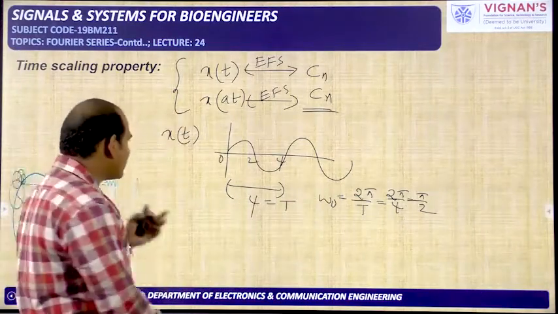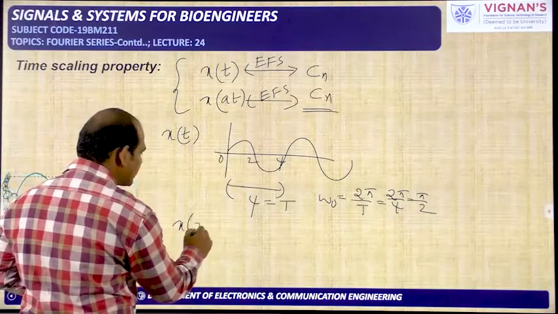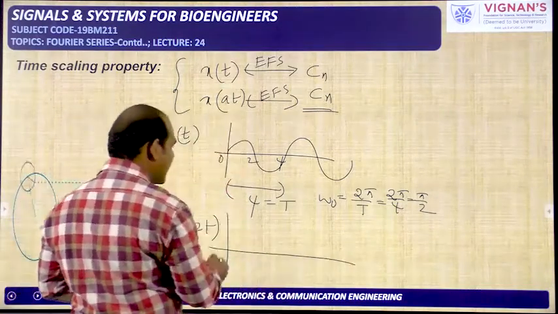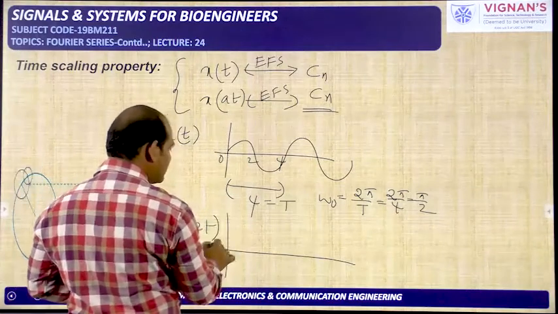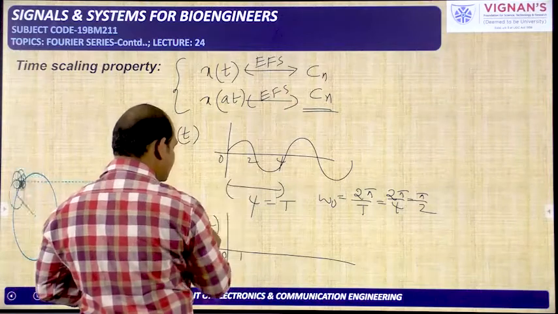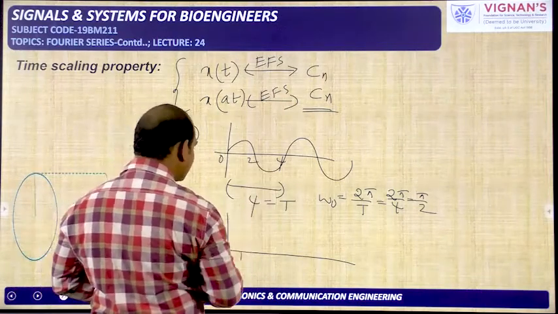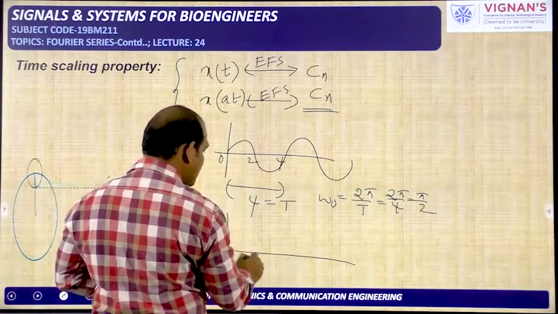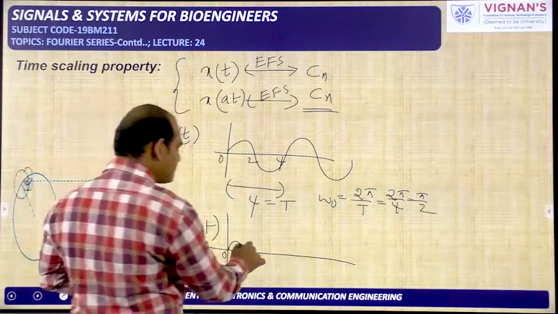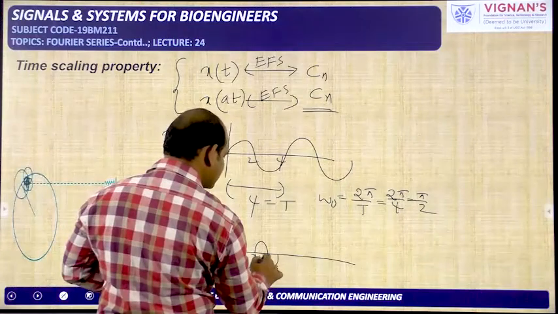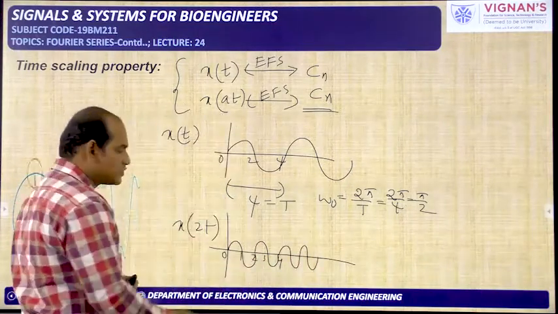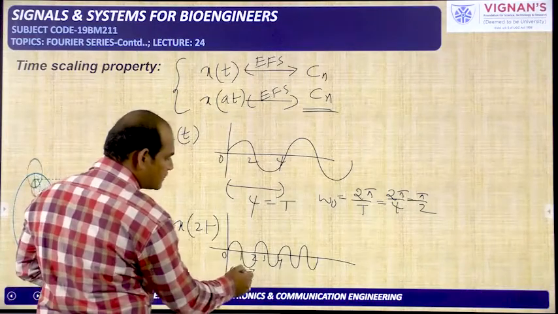For example, if you do the time scaled version, that is x of 2t, then what will happen? You will get the compressed version. So 0 divided by 2 gives 0, 2 divided by 2 gives 1, and 4 divided by 2 gives 2. That means within 2 seconds, one cycle will be completed, and within 4 seconds the second cycle will also be completed. Like this you will get. So the time period here is 2 seconds.